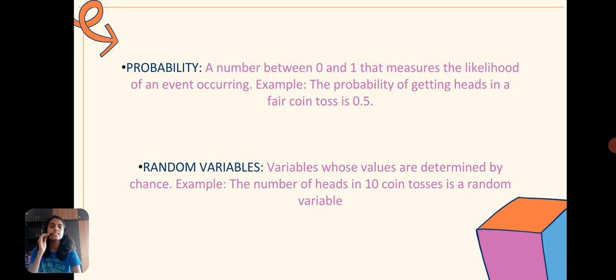The next one is random variables. Variables whose values are determined by chance are called random variables. When we toss a coin, we can predict the chances of getting a head or a tail. But when we toss 10 coins at a time, or 15 coins simultaneously, we can't predict whether we're getting a head or a tail. So we term this outcome of getting heads or tails when we toss 15 coins as X, which can be used as a random variable.